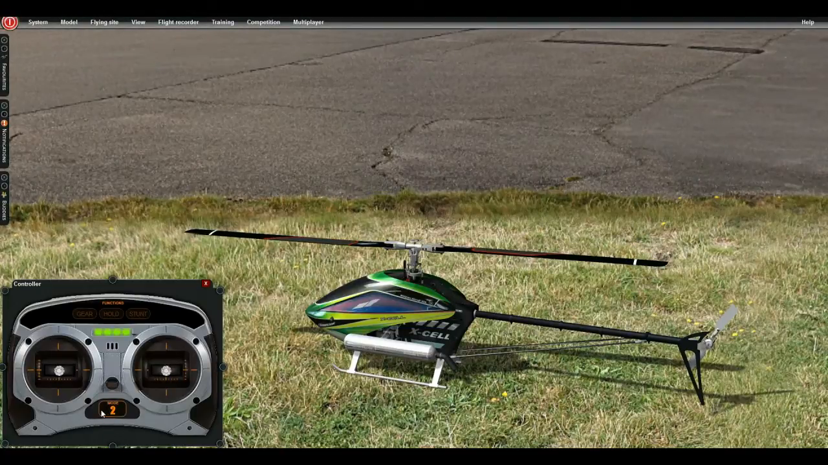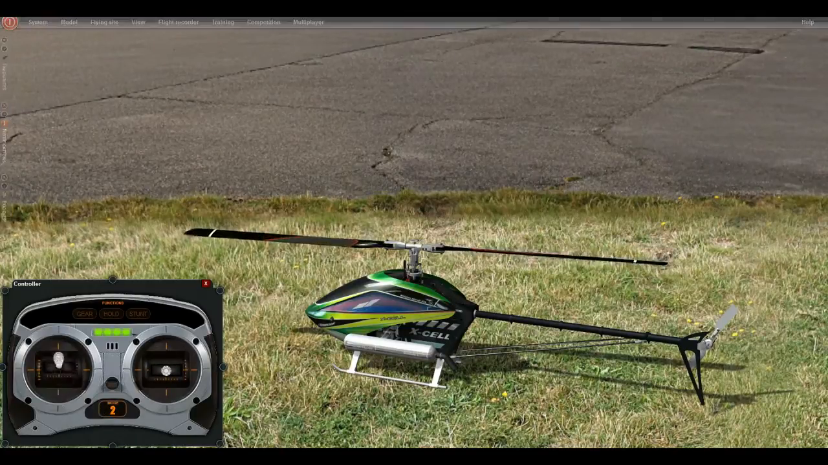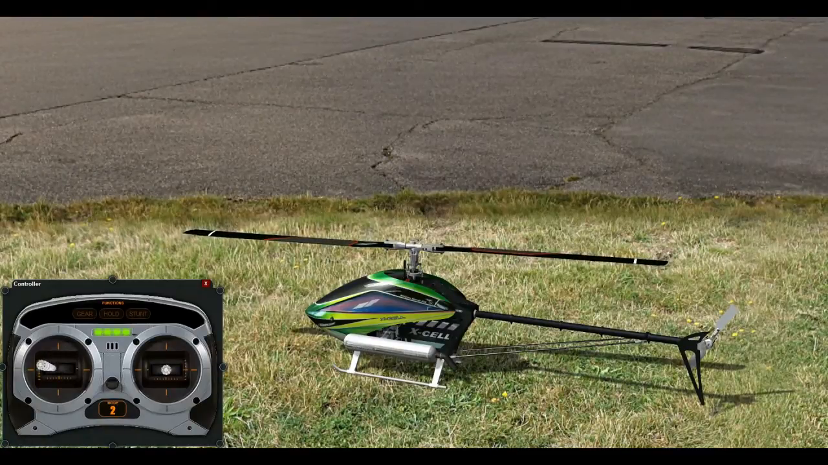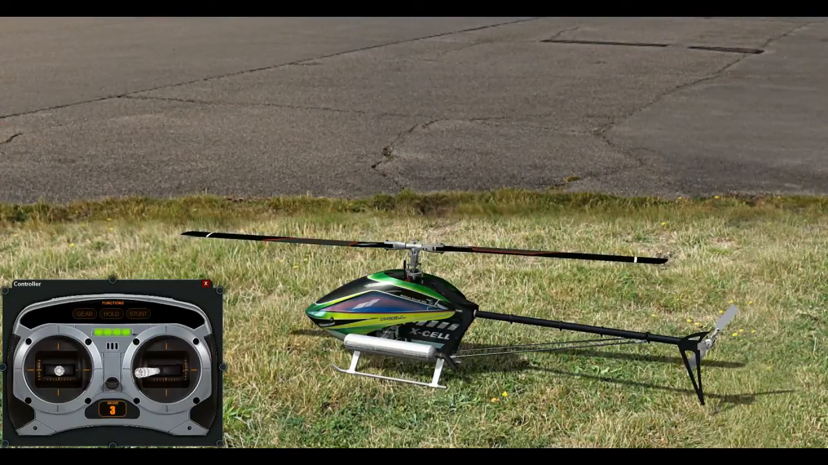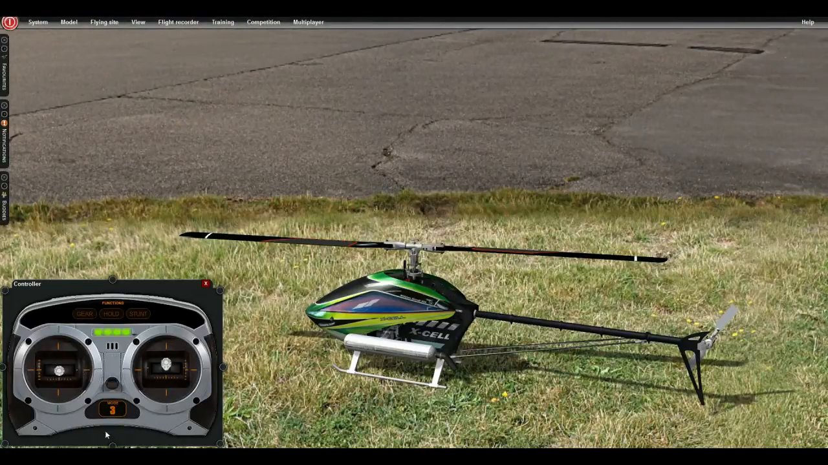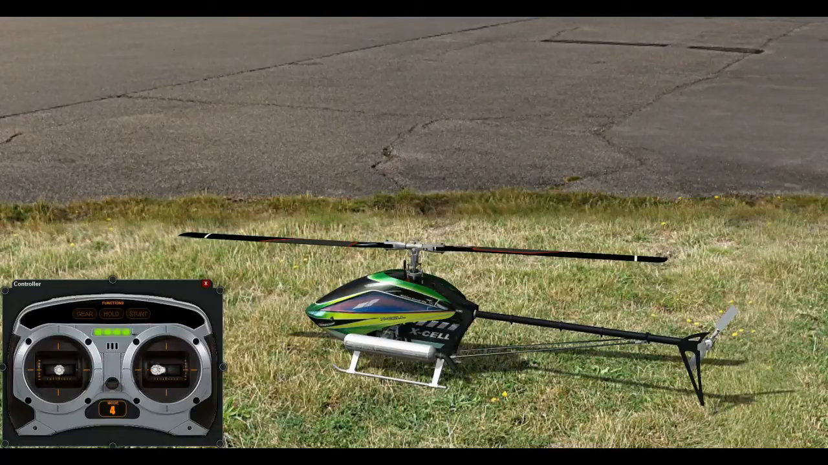Mode 2, which again is the standard, throttle and or pitch of blades, tail, forwards, backwards, right and left. Mode 3, throttle, tail, forwards, backwards, left, right. Mode 4, throttle, tail, forwards, backwards, left, and right.